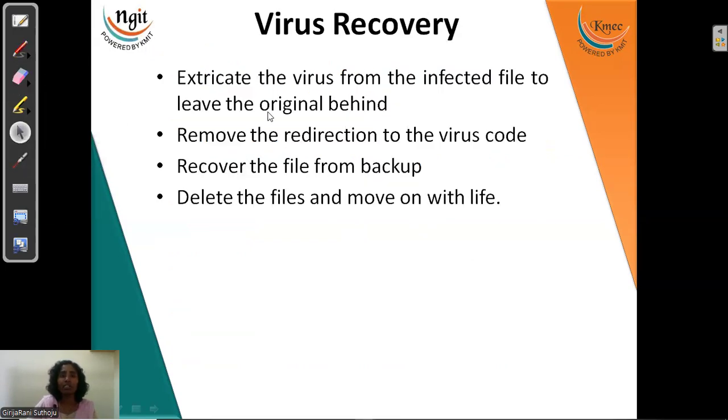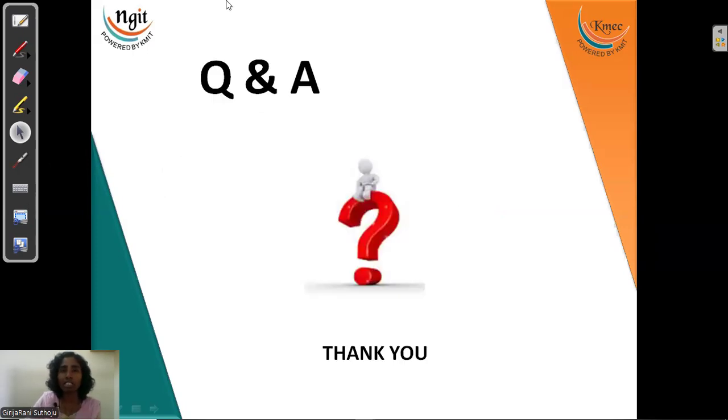And how to recover is very easy. We have to delete all the infected files from our system. Literally, we have to format everything and recover our data from a backup. Then we move on by deleting all the files which are not necessary in our system. So this is all about malware, and the few malwares which we discussed.